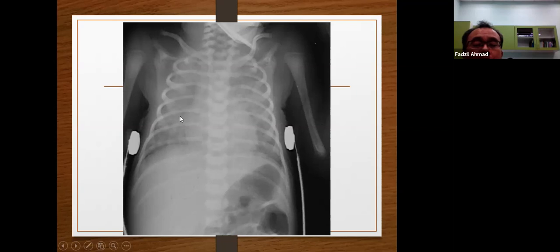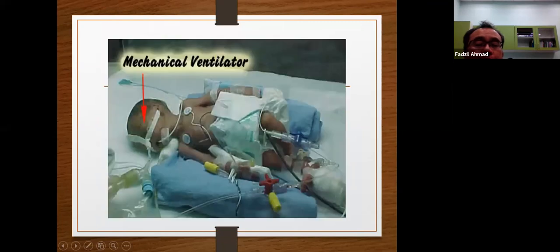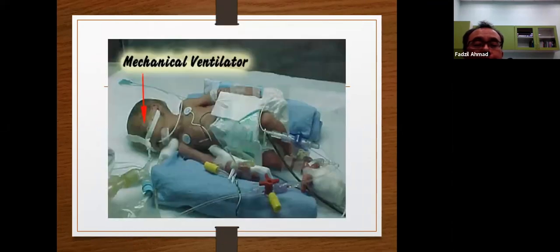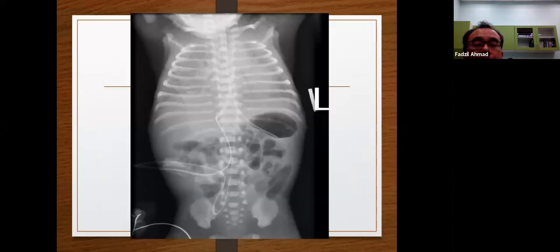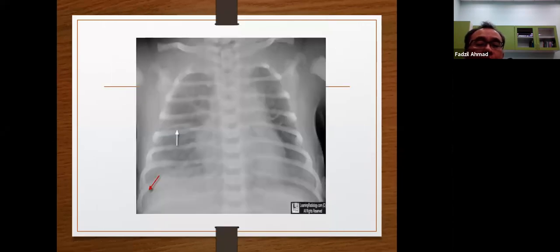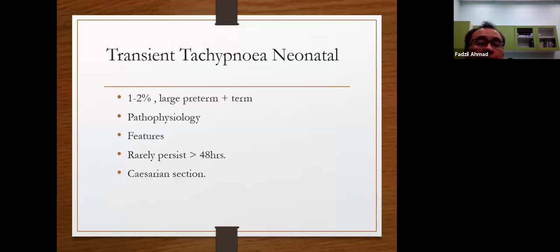You can see patchy. Look at the lung that is very solid. See the difference. See the lung is solidified. This one, the lung is a bit patchy, not solidified solidly like the first X-ray.